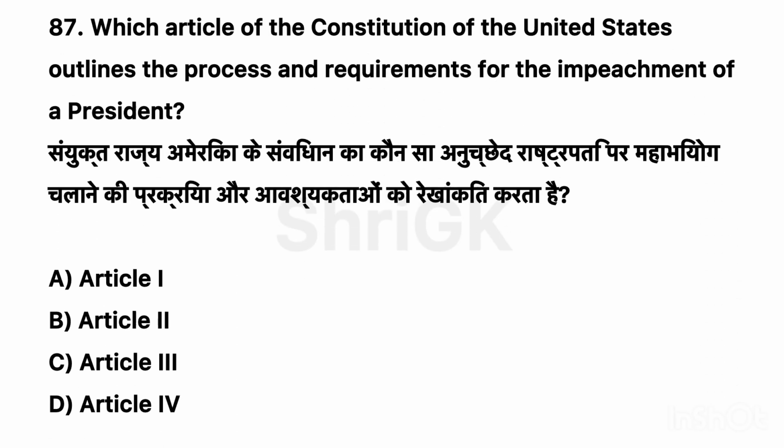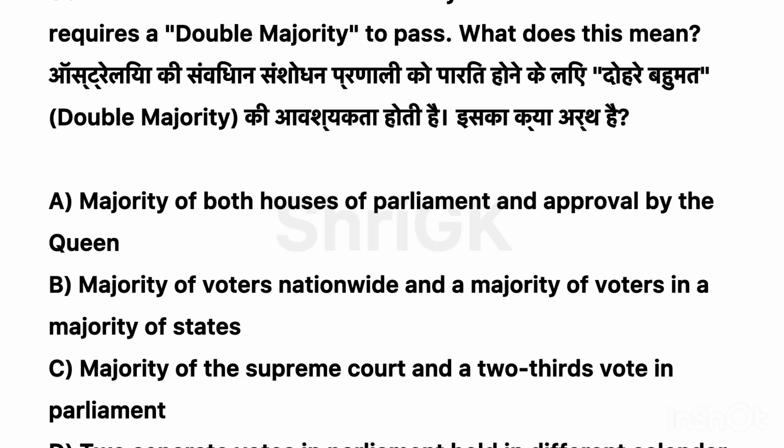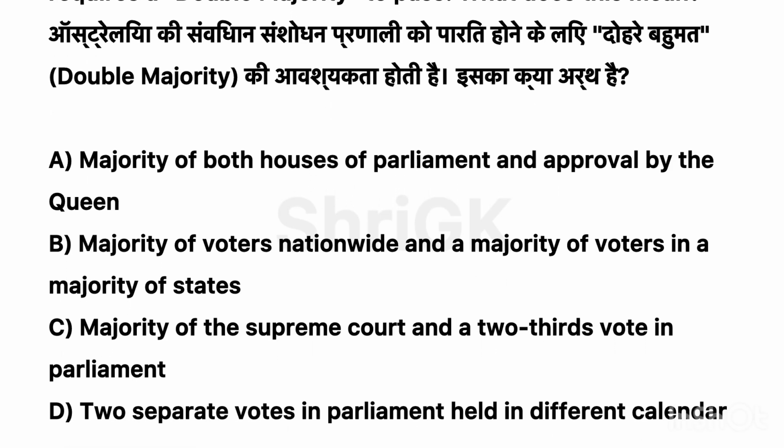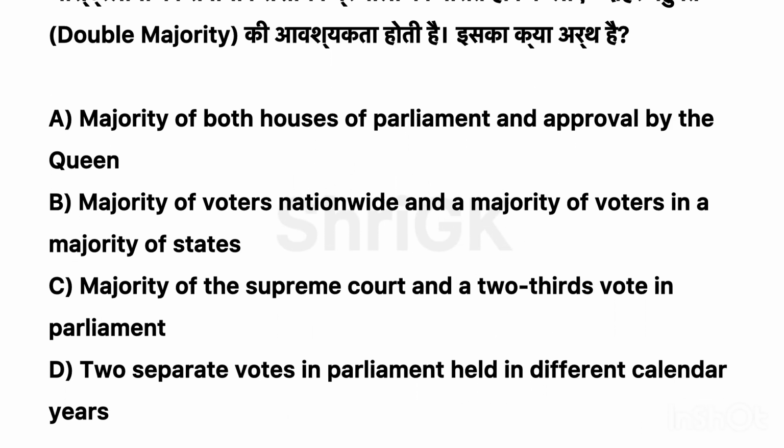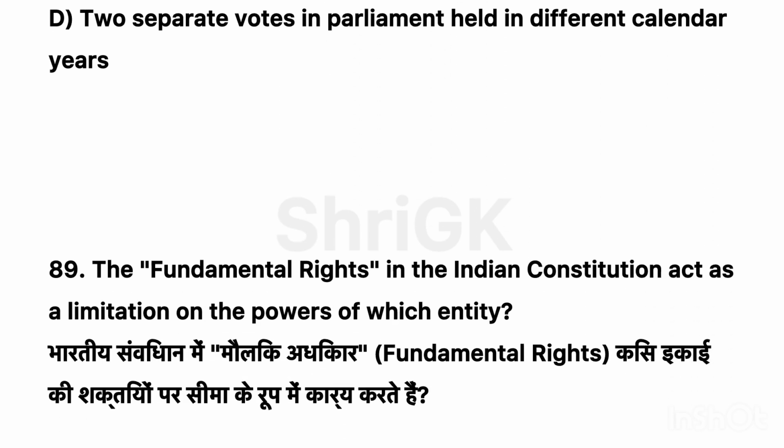87. Which article of the Constitution of the United States outlines the process and requirements for the impeachment of a president? Correct option B. Article 2. 88. The constitutional amendment system of Australia requires a double majority to pass. What does this mean? Correct option B. Majority of voters nationwide and a majority of voters in a majority of states.